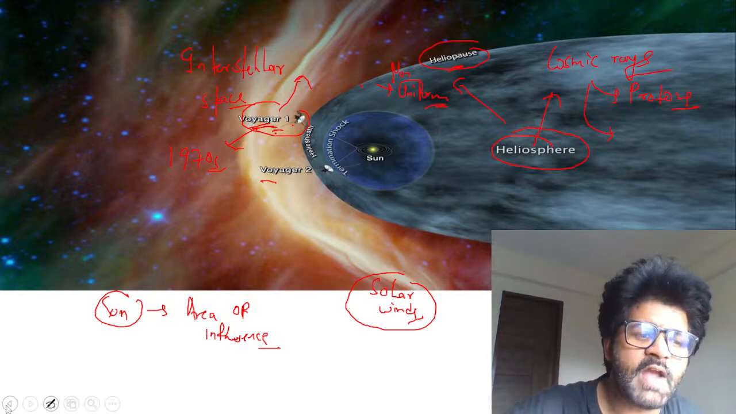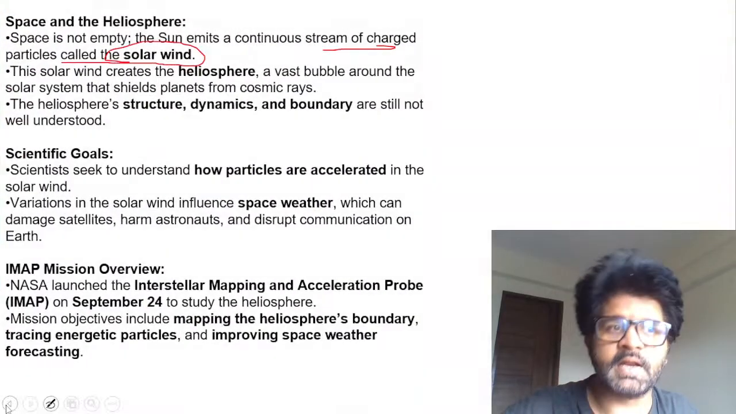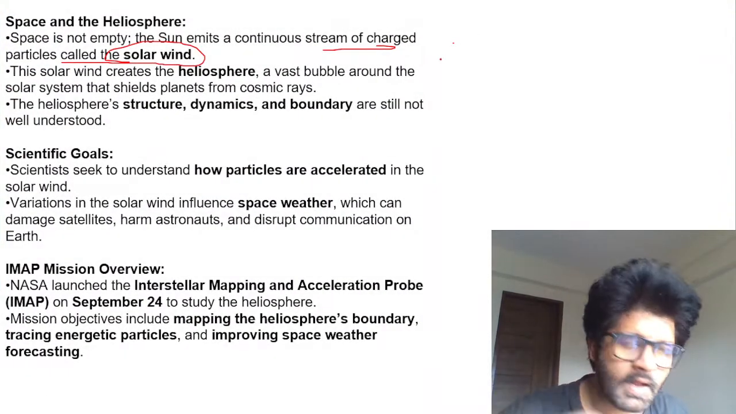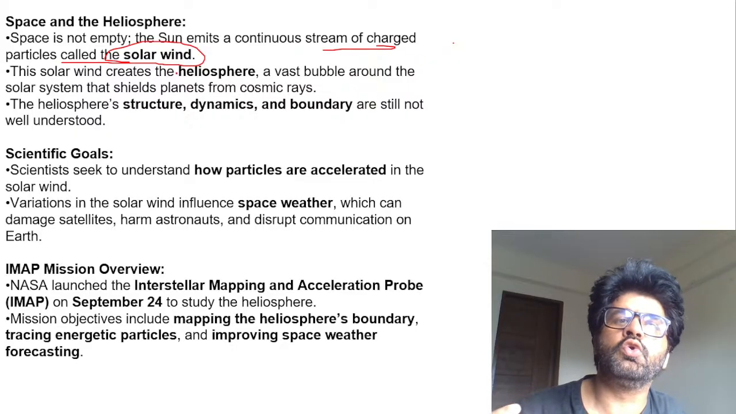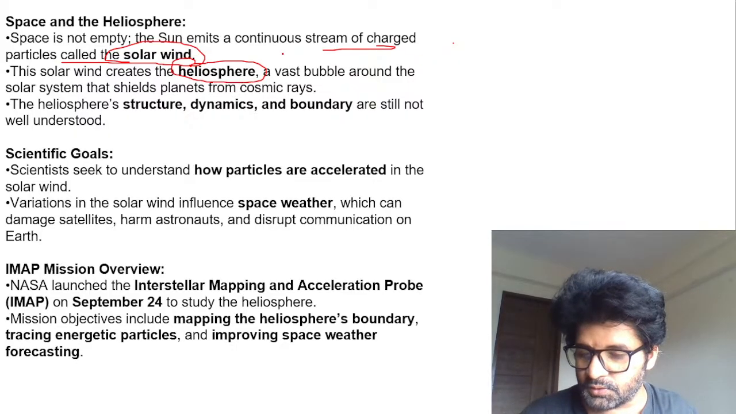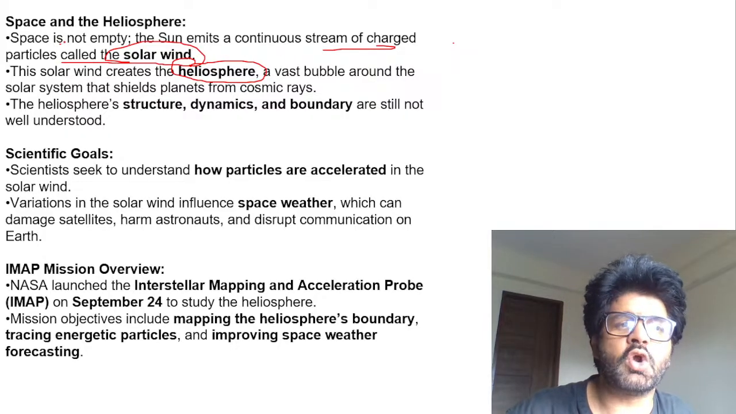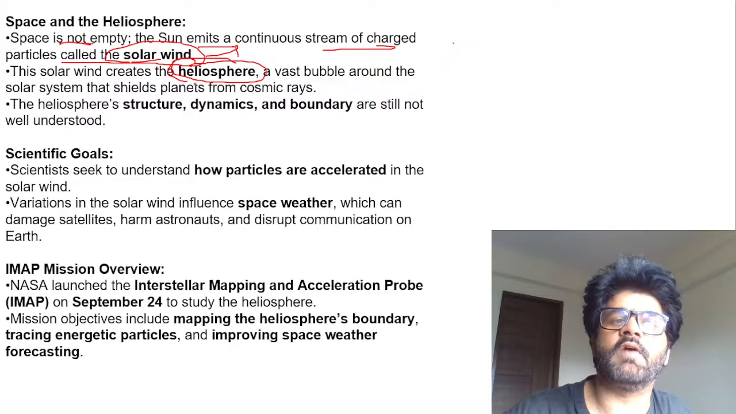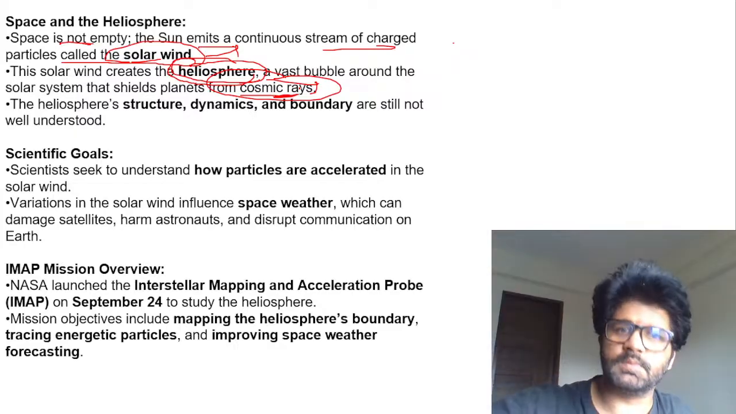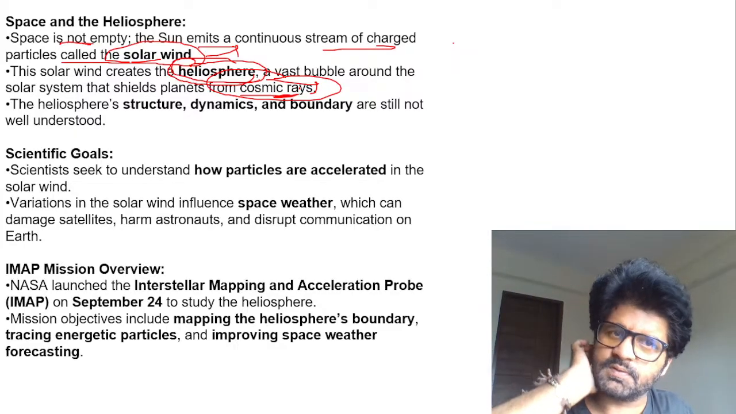It keeps on changing, and we have to study it because these cosmic rays will impact our health as a whole. They will impact our communication system. So we want to study. We want to know more about our heliosphere. So this is the point which you have to keep in mind. Space is not empty. The Sun emits solar wind, and we are very thankful to the Sun for that, because via this they are creating the heliosphere, which is protecting us from other planets, other stars, and all these cosmic rays.